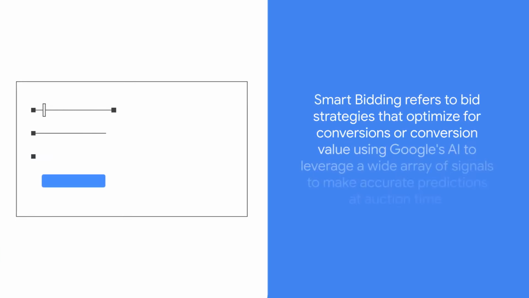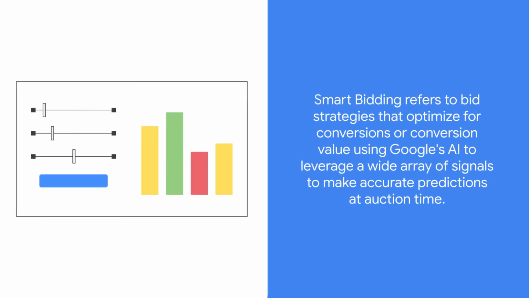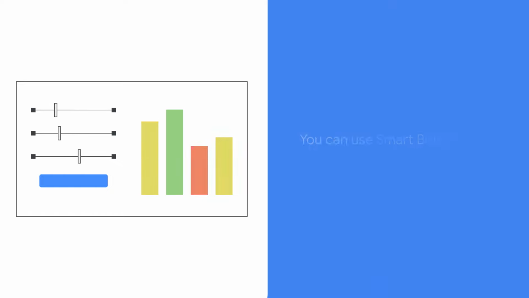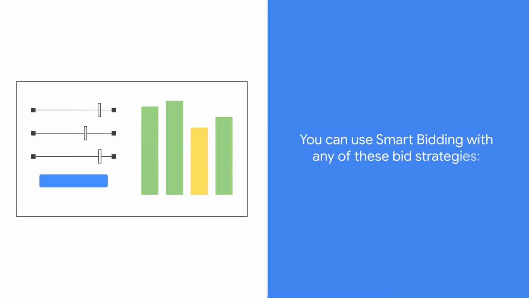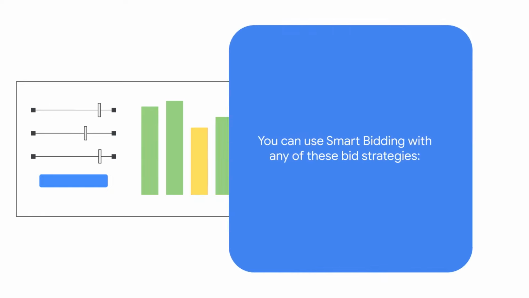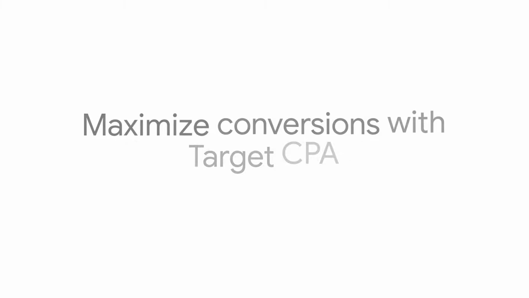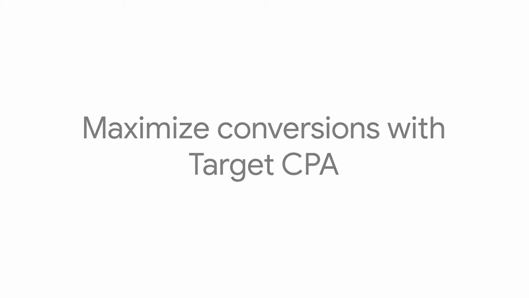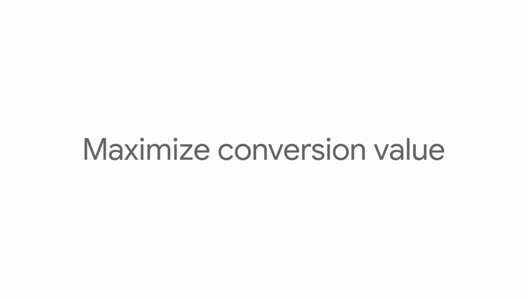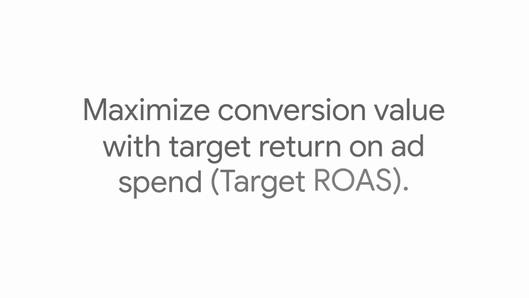Smart bidding refers to bid strategies that optimize for conversion or conversion value using Google's AI to leverage a wide array of signals to make accurate predictions at auction time. You can use smart bidding with any of these bid strategies: maximize conversions with target CPA, maximize conversion value, or maximize conversion value with target return on ad spend, target ROAS.